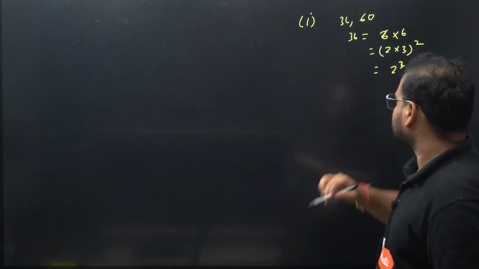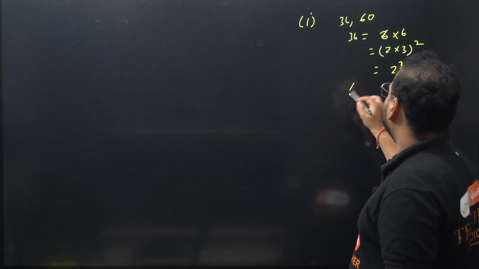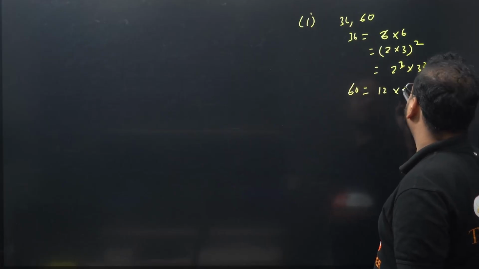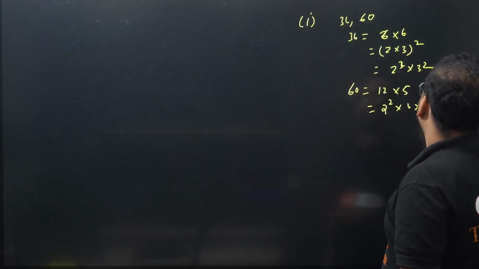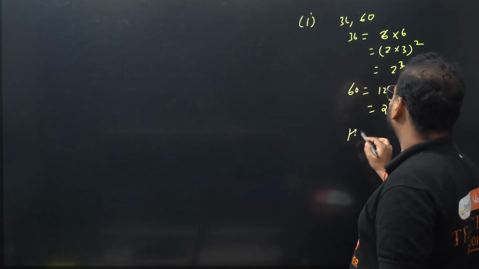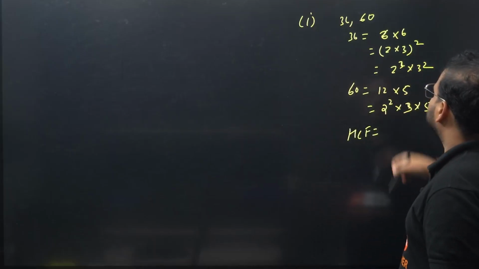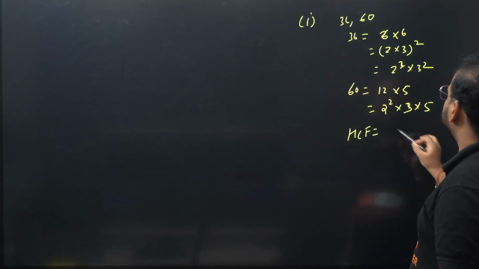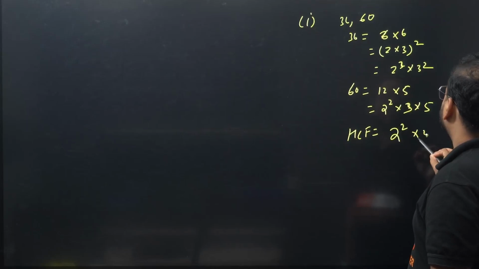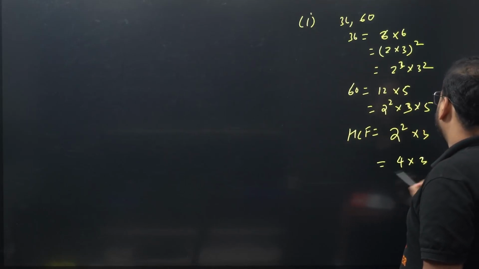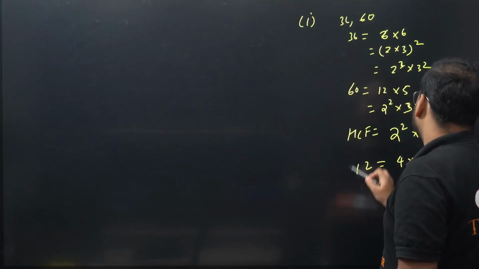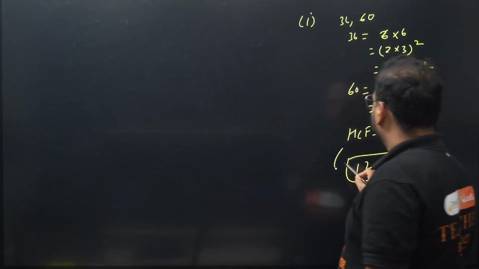And for 60, we have 12 into 5, so I get 2 square into 3 into 5. Look for HCF. What is HCF? Common factors. So we have the common factor as 2 square and 3. Please check. 4 into 3 is 12. So HCF is 12, sir. HCF is 12.